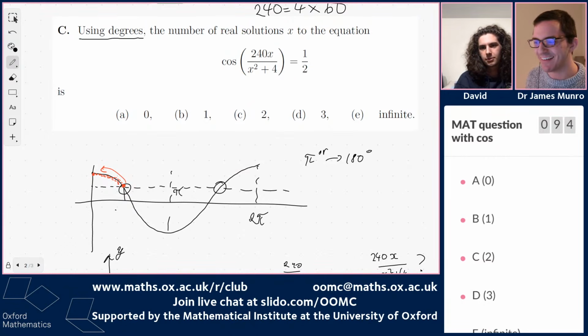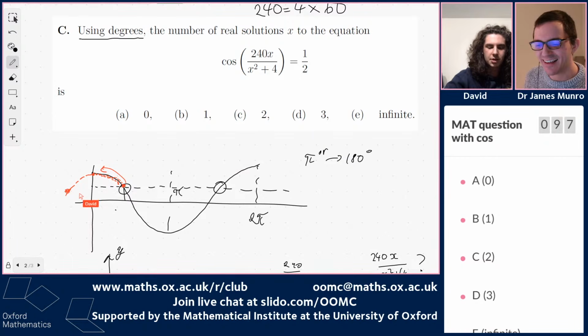Let's be really careful, because we're looking for all the real solutions, and we've thought about what happens when x is positive, but I'm a little bit worried about what's going on when x is negative. I'm just not sure we've thought about x being negative yet. That's true. So two values then, yeah. I think we could use some sort of symmetry.